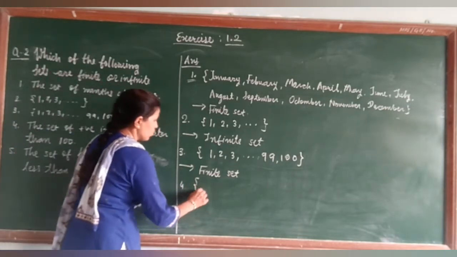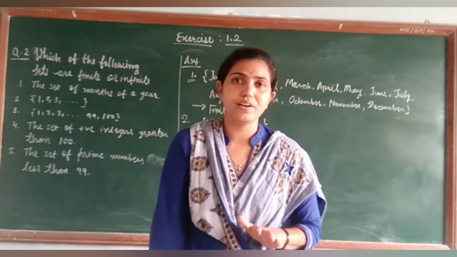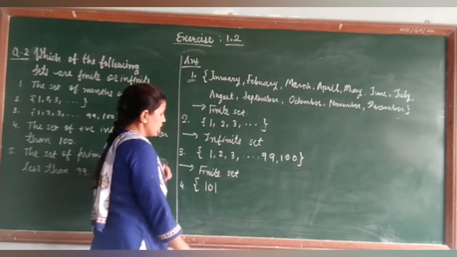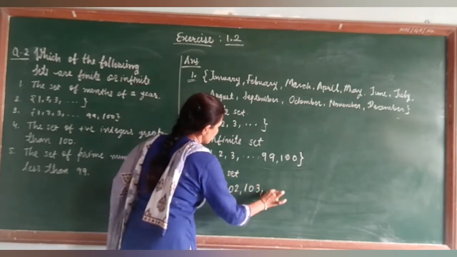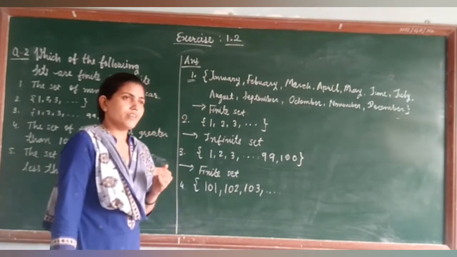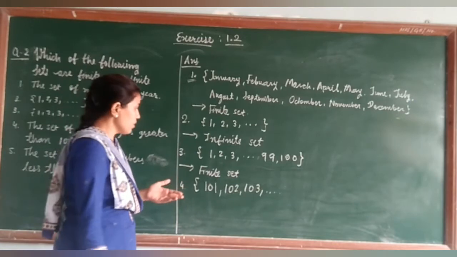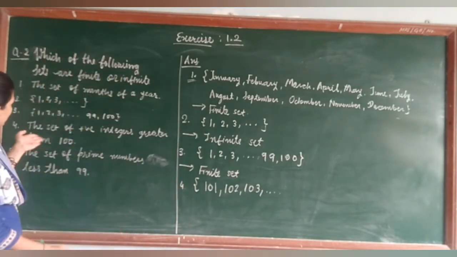Now 4. The set of the positive integers greater than 100. So let me find out the positive integers which are greater than 100. It means we do not count 100. So after 100 it will be 101, 102, 103, and so on. Anyone can say where to stop? Then obviously we cannot stop anywhere, because no limitation is given on this.